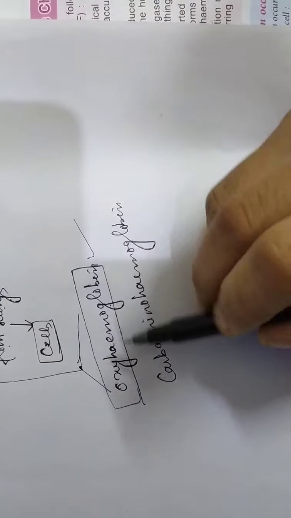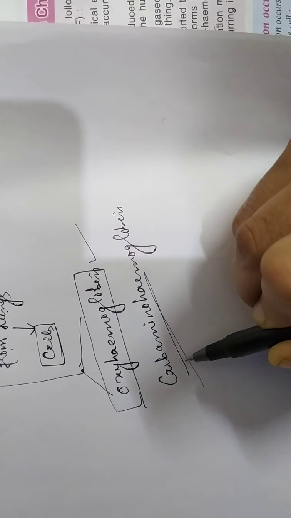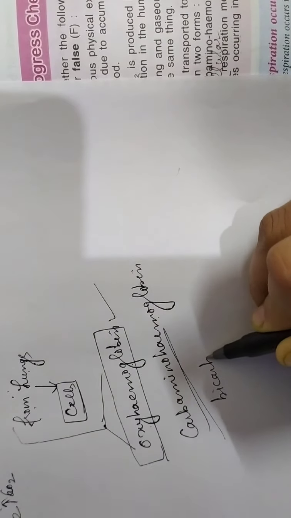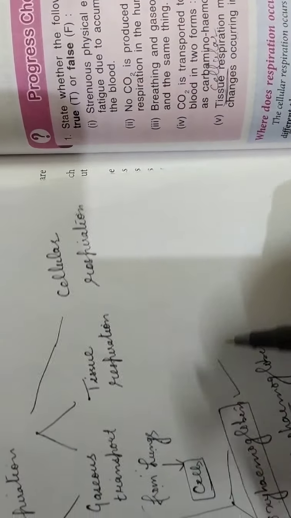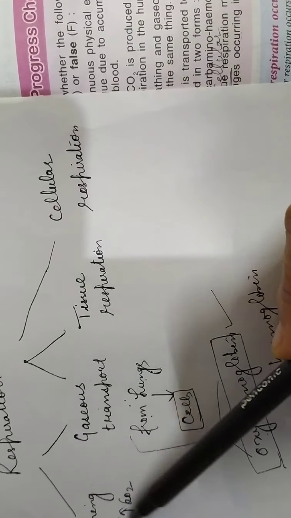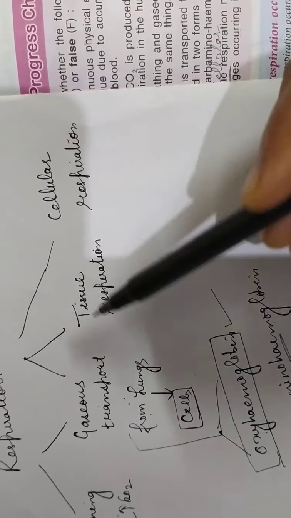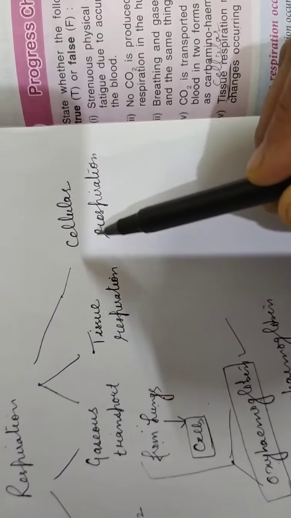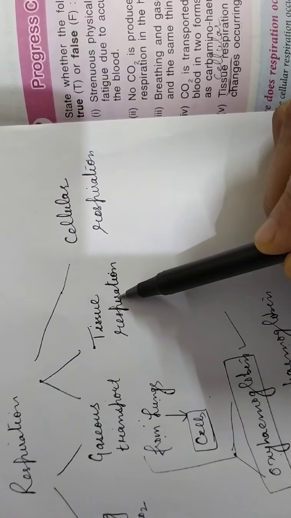So you should know about this globin. Oxygen combines with hemoglobin to form oxyhemoglobin and is transported. Similarly, carbon dioxide combines with hemoglobin to form carbaminohemoglobin and is transported. And some carbon dioxide is also transported as bicarbonate ions, which are present in the blood plasma. So first gaseous exchange, gases go inside the lungs, oxygen will reach the lungs. From here it will be transported to the cells. Before the cells, we should say that it will reach the tissues. And inside the tissues, you know that tissues are made up of cells. So ultimately it will reach the cells through the process of diffusion.